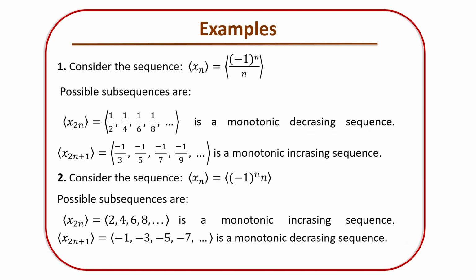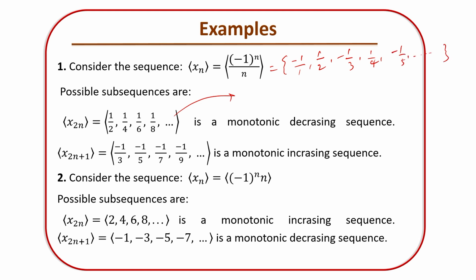Now consider the sequence (-1)^n divided by n, with possible subsequences x_2n. Let me explore this sequence first. The first term is minus 1 by 1, then 1 by 2, minus 1 by 3, 1 by 4, minus 1 by 5 and so on.